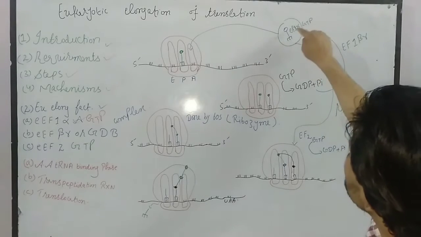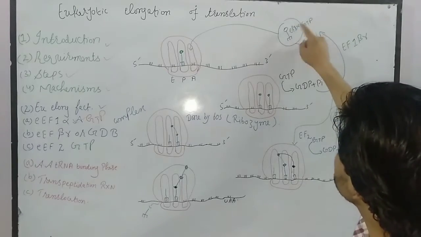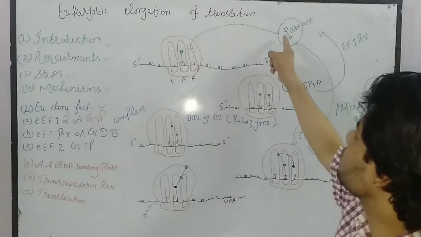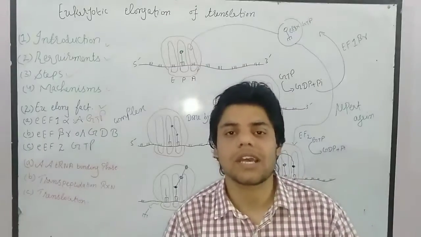Then this GTP will bind to elongation factor 1 alpha, and this complex will bind to the new charged tRNA, and again this process is repeated. So they will bring this new charged tRNA into the A site, and this cycle is repeated again and again.